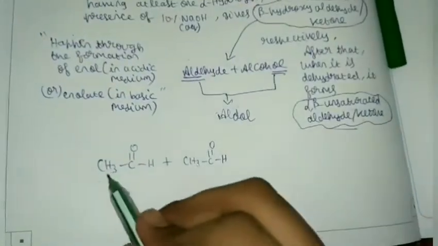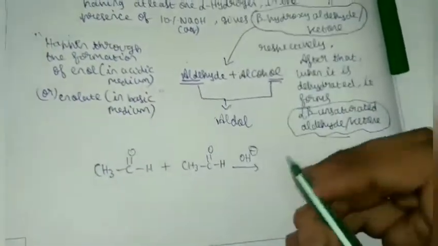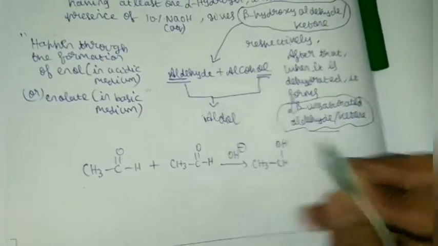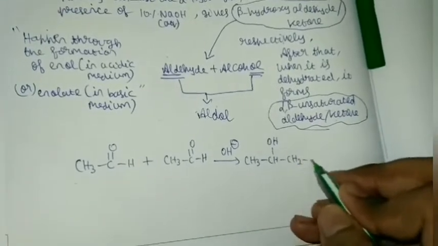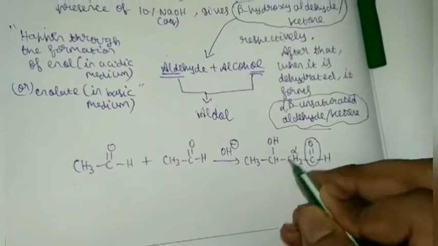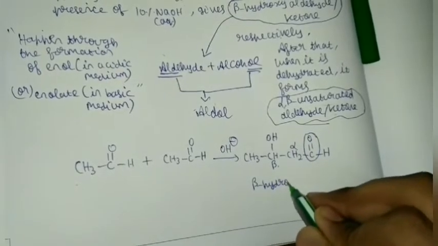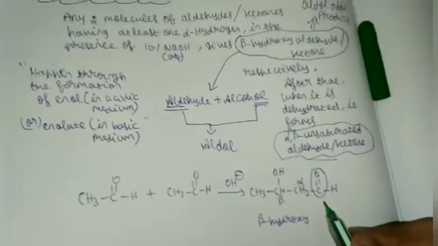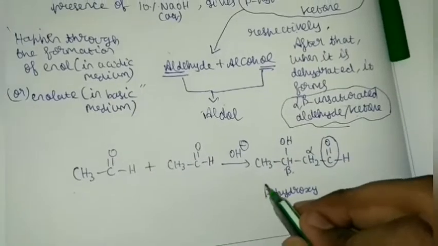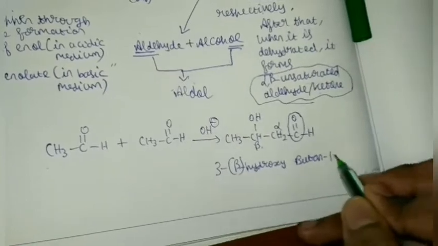Now we will see when these two molecules react in the presence of OH minus. First it forms CH3-CH(OH)-CH2-C double bond O-H. Do you realize this is the carbonyl group? This is alpha, this is beta, so beta hydroxy. What is this? It's actually 1, 2, 3, right? So 3-hydroxy, I'll write in brackets: 3-hydroxybutan-1-al.